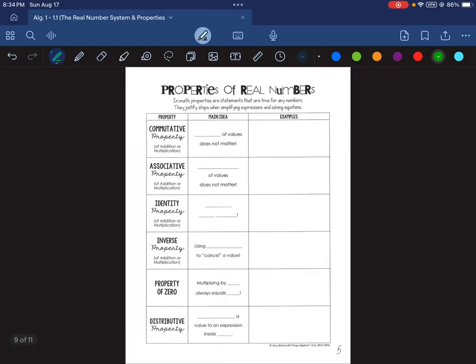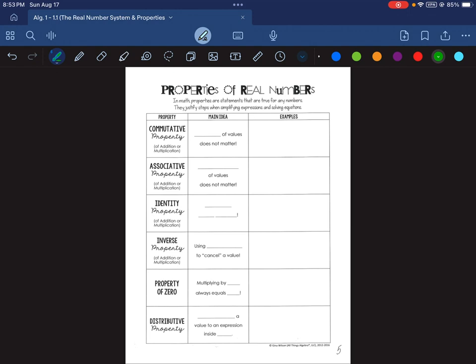Moving on, we're going to talk about properties. Properties are statements that are true for any numbers. They justify steps when simplifying expressions and solving equations. So they're basically one of the backbones of math that allow us to do a lot of things that we end up doing. So some properties that you hopefully are familiar with at some point along with your math.